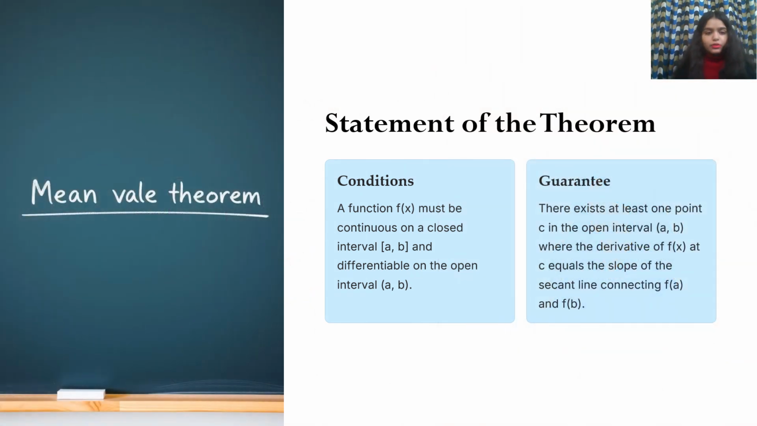Now the statement of the mean value theorem has conditions. The function must be continuous on the closed interval a comma b, and differentiable on the open interval a comma b. Then it is guaranteed that there exists at least one point c in the open interval a comma b where the derivative of the function at c equals the slope of the secant connecting f of a and f of b.